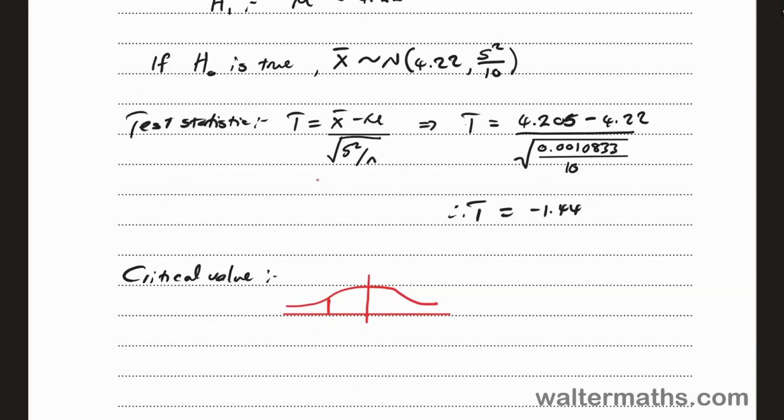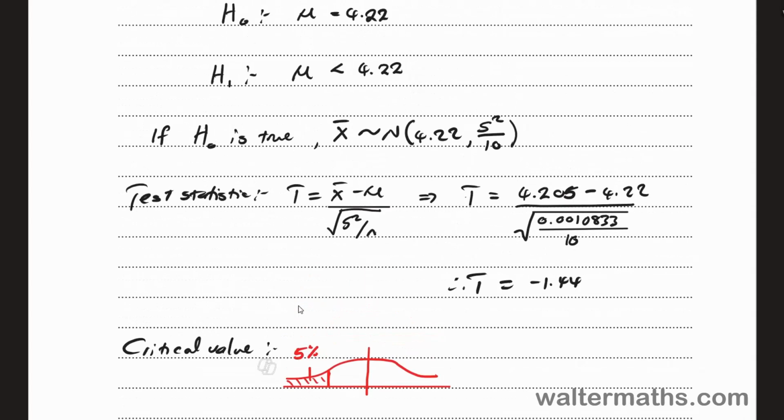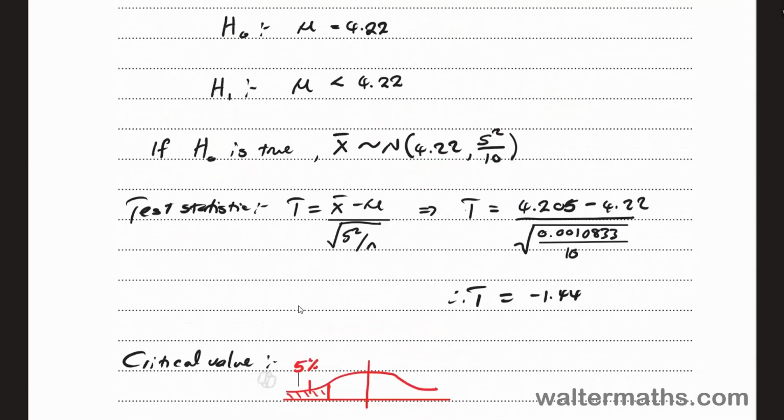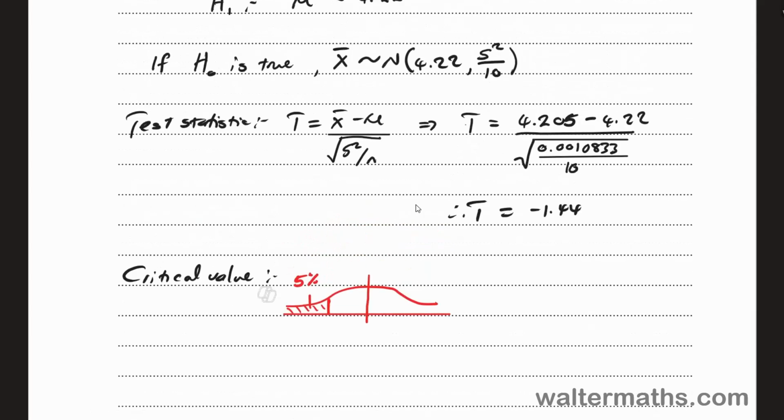This critical T value is the 5% significance level, the critical region or rejection region, 5%. We are going to find the critical T value at 9 degrees of freedom. Remember, the sample size is 10, so the degrees of freedom will be 9, and the probability will be 0.95.